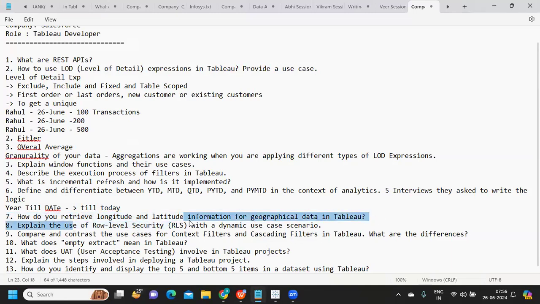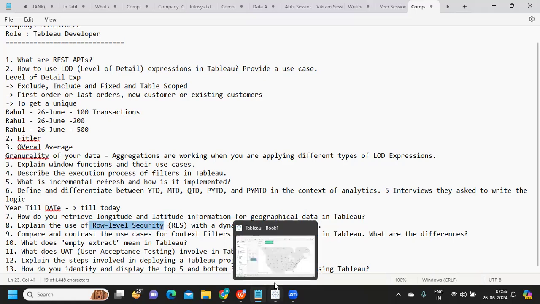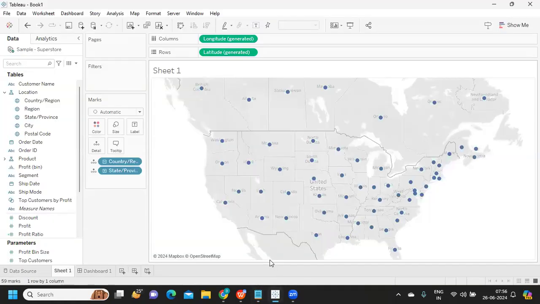Explain the use of row level security. Row level security means providing security to your data. We have already seen different scenarios and different approaches where we can apply security. It increases the security on your data by specifying the column that you want to secure.